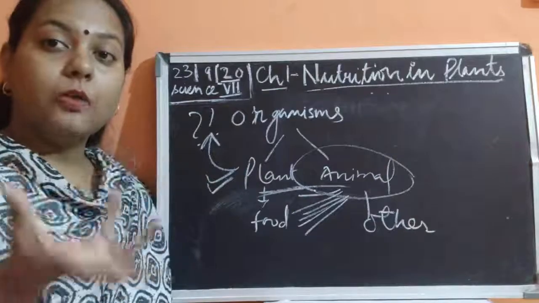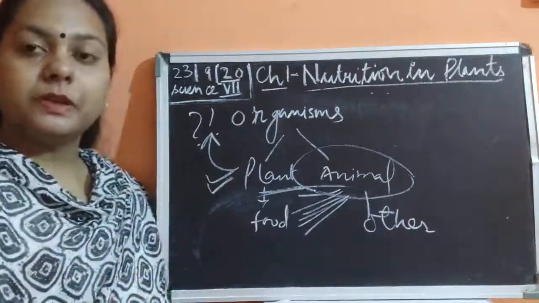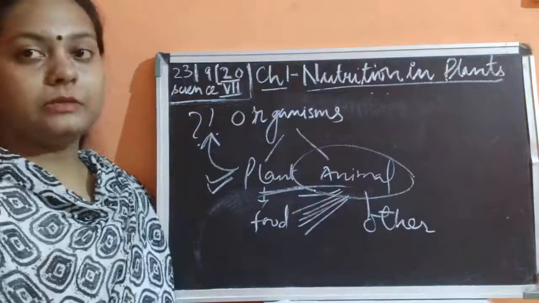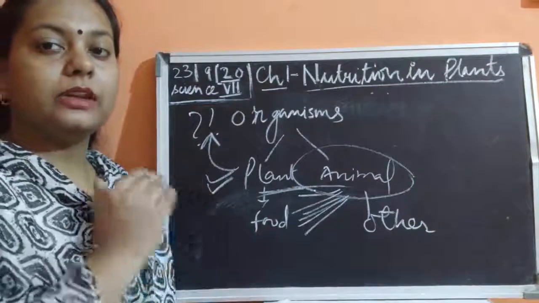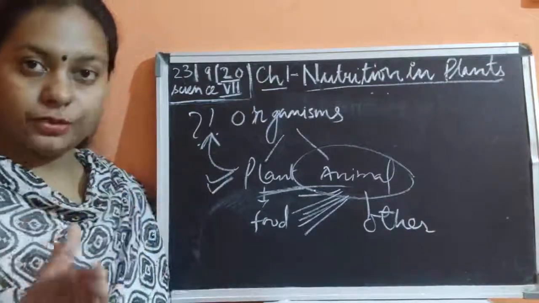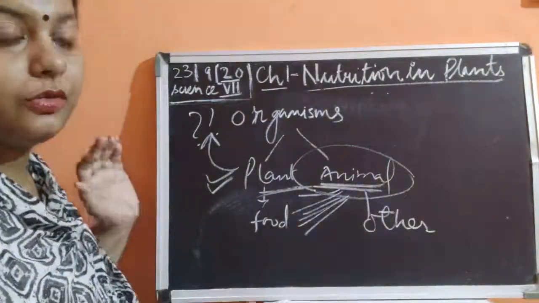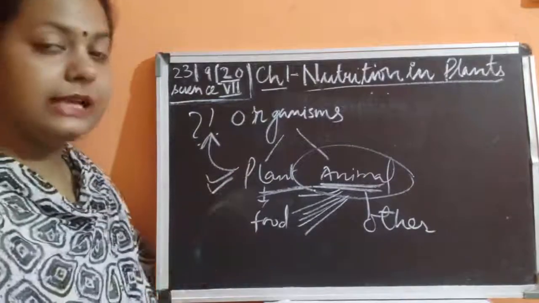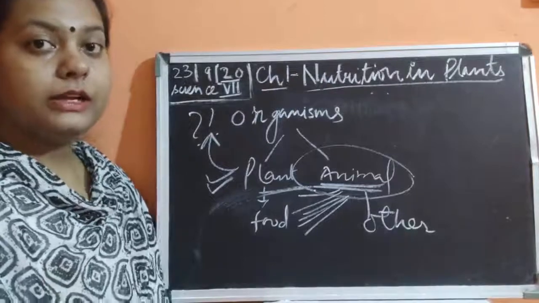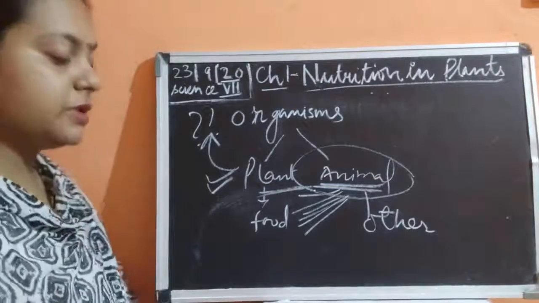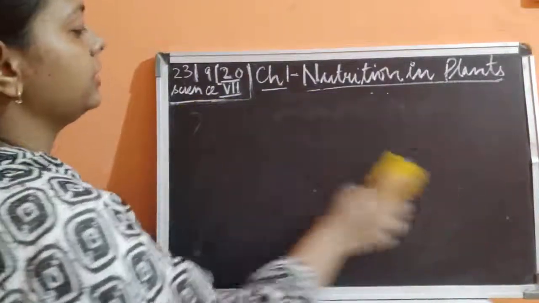But now why does this dependency come? Why are we dependent on others? Why are animals dependent on others? Why are plants not dependent on animals? It is the animal which is dependent upon plant. Why? Because animals are not able to synthesize their own food. It is only the plant which has the capacity, which has the machinery for food production. Now, what is this machinery? Why are we talking about that? Only plants are responsible for the production of the food. We'll go into detail in this chapter.